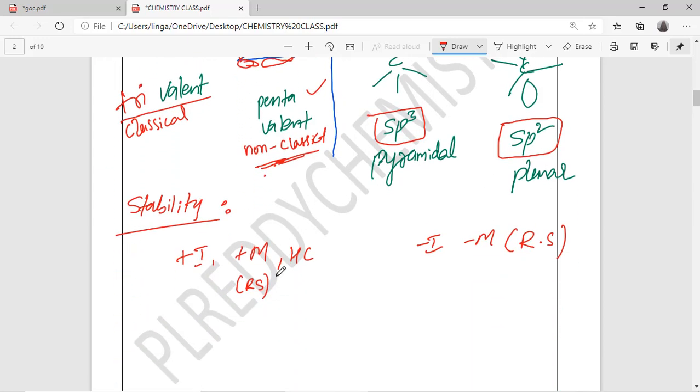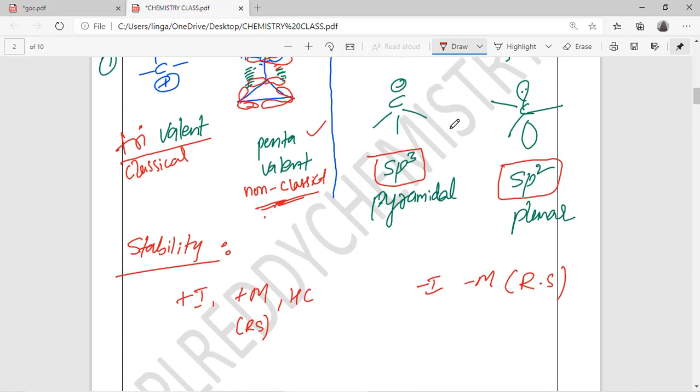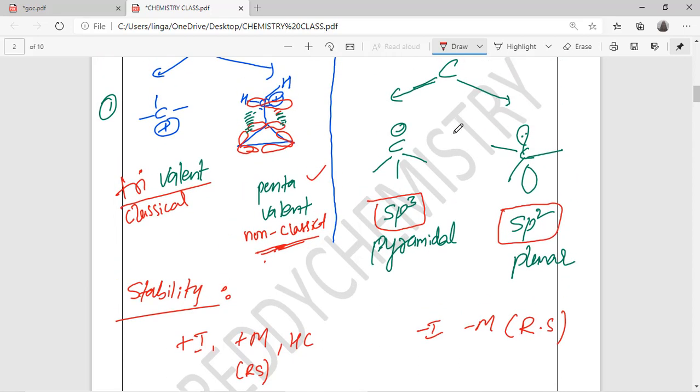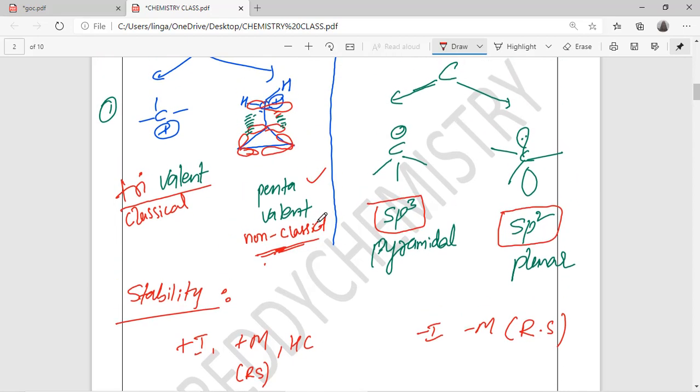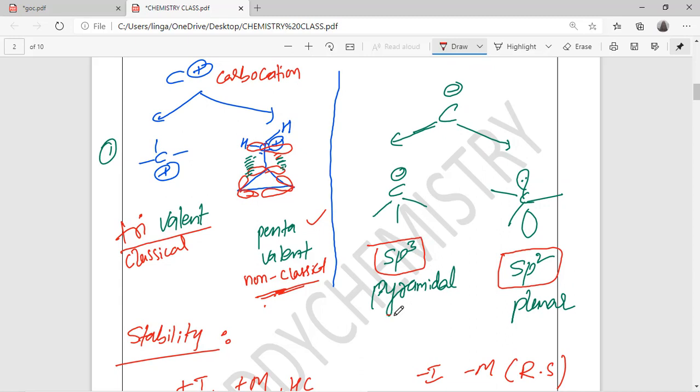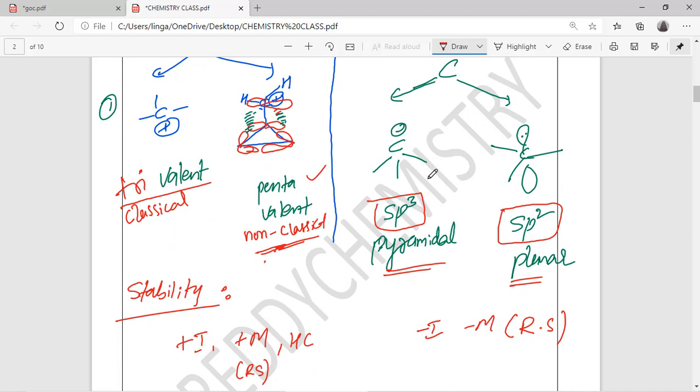Now if we talk about the stability of these, a carbanion is again of 2 types. Just now we discussed pyramidal and planar: whenever the lone pair is involved in the hybridization, that is pyramidal. If it is not involved in the hybridization, that is planar.